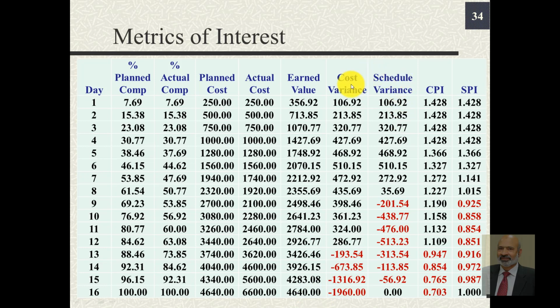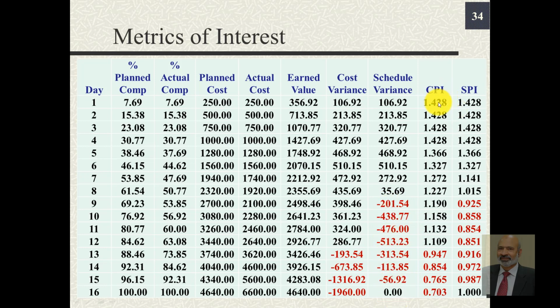The cost variance is earned value minus actual cost. So these are the cost variances up till day 12. End of day 12, our cost variance is positive, and then for the last 4 days our cost variance is negative. The schedule variance is positive up till end of day 8, and then it is negative for next 7 days and 0 finally.